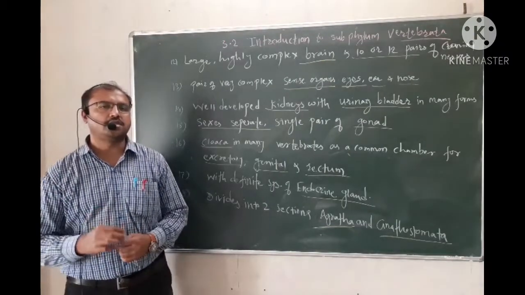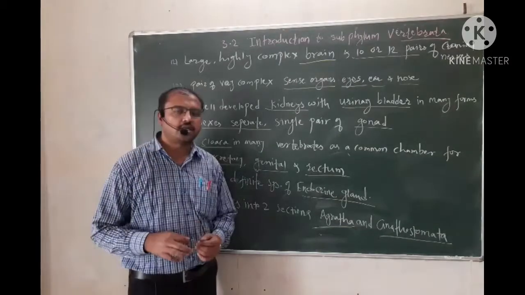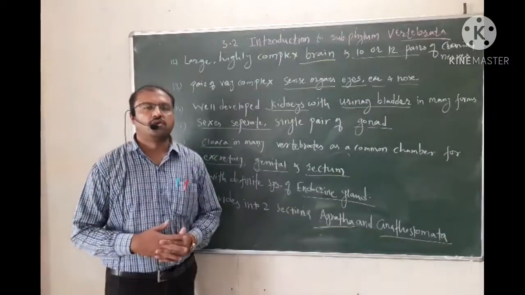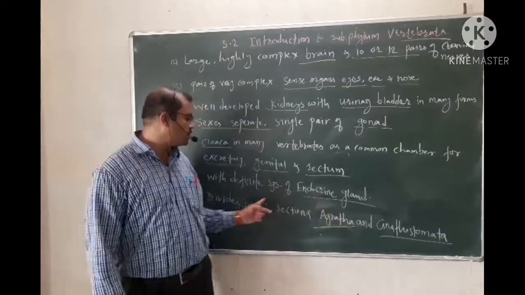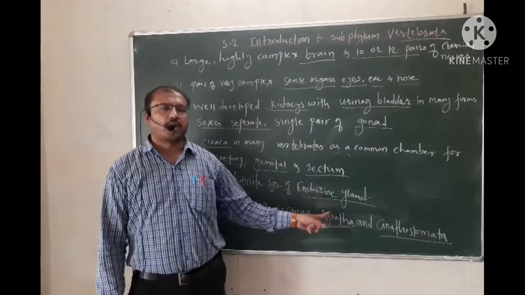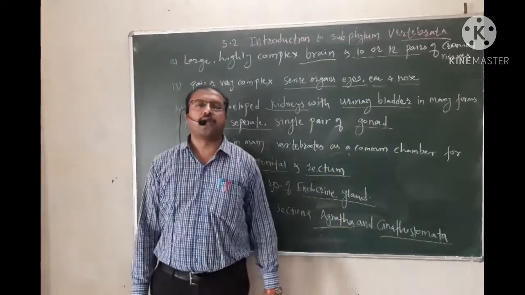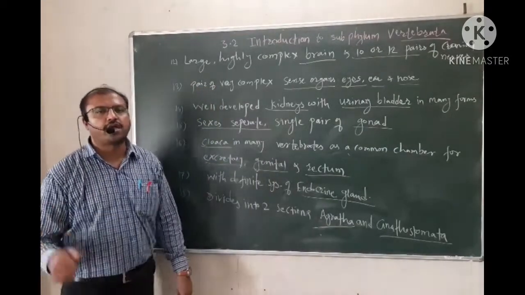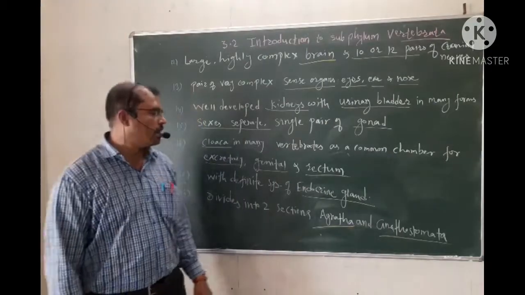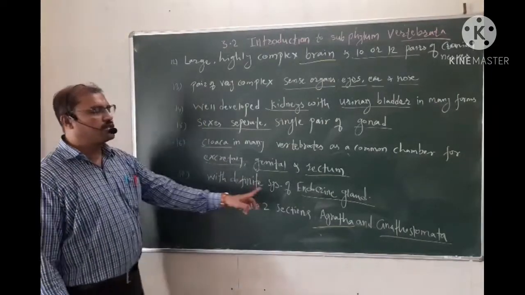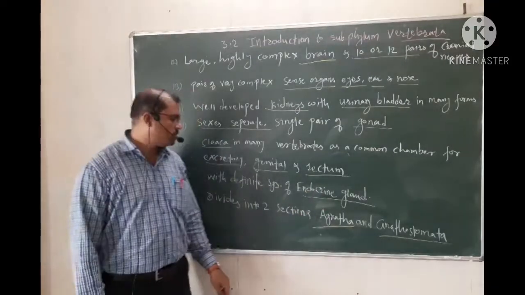That's why these glands are also called ductless glands, and their secretion is called a hormone. Along with that, vertebrates also have exocrine glands, which have ducts to carry their secretion, and they secrete enzymes basically. So this is about the definite system of endocrine glands. Their secretion is called a hormone.